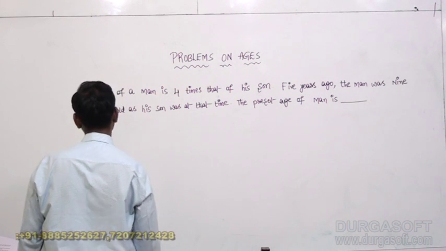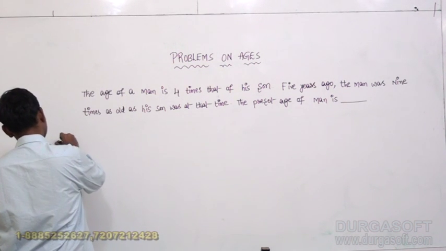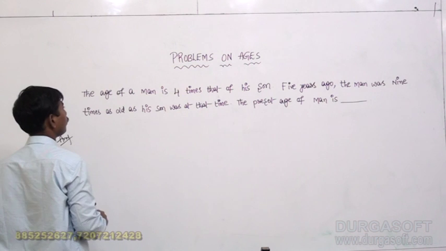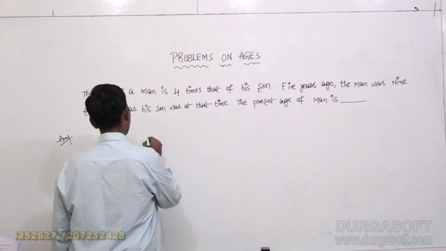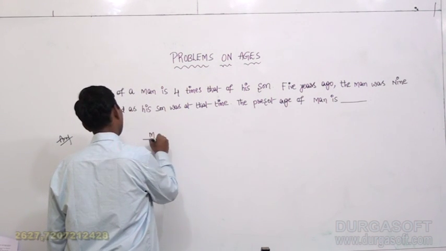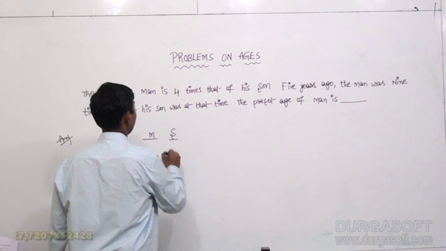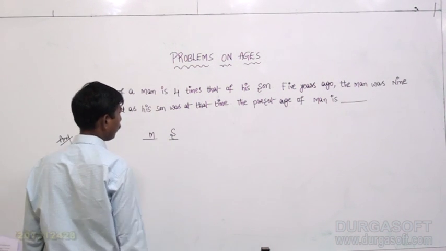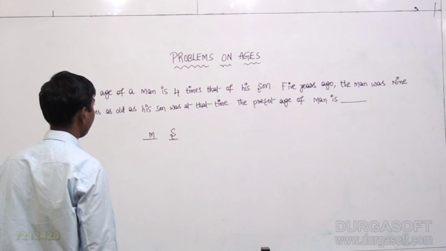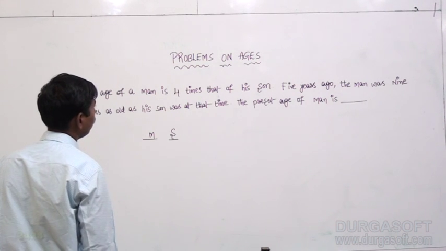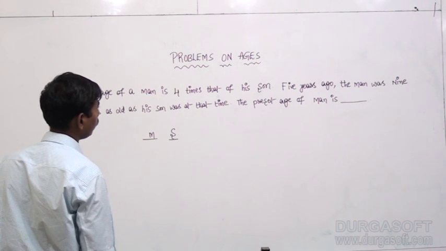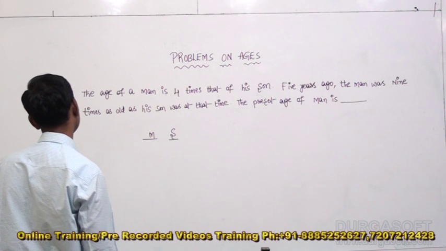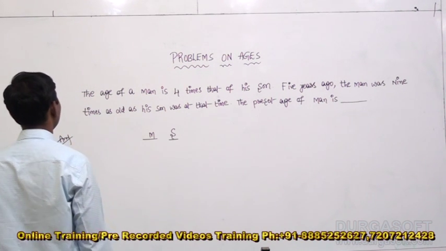Let's start with the man and his son. 5 years ago, the man was 9 times as old as his son.